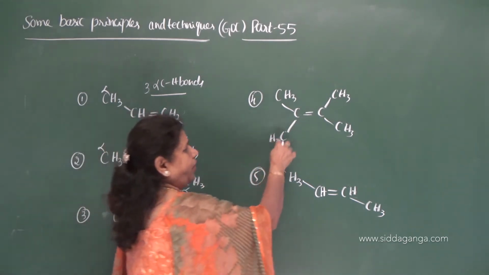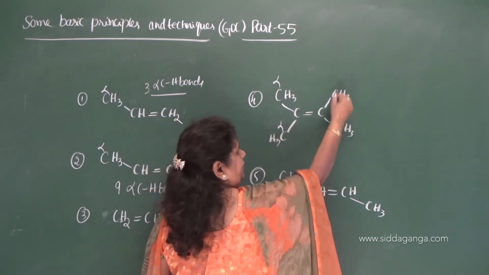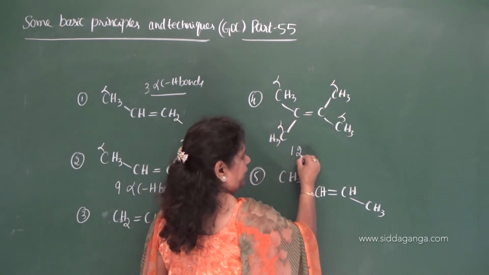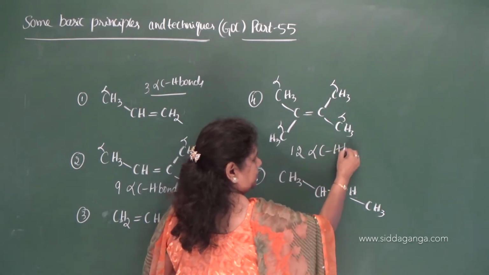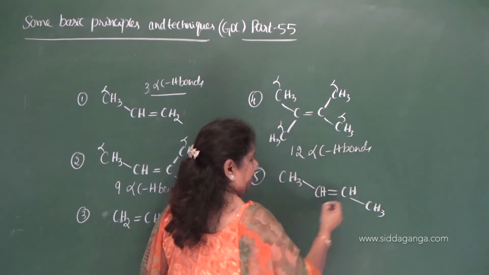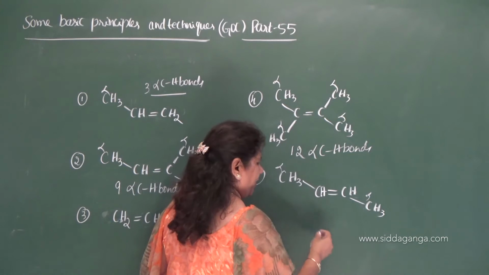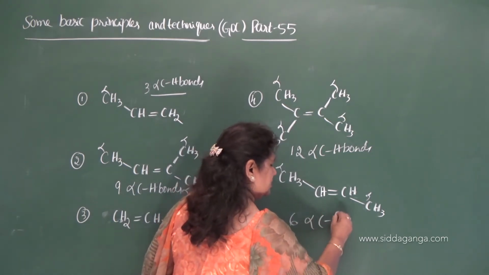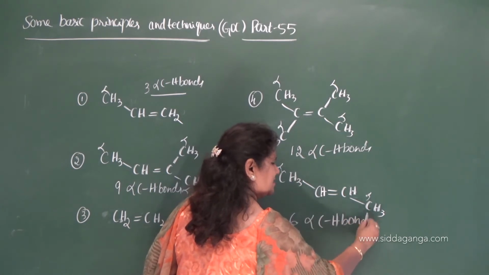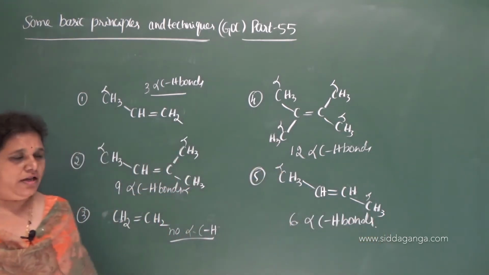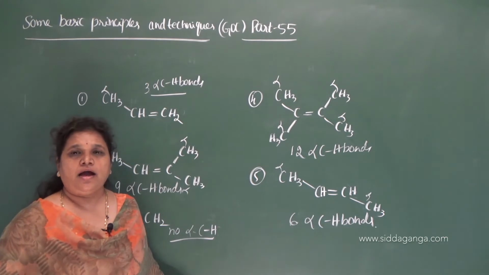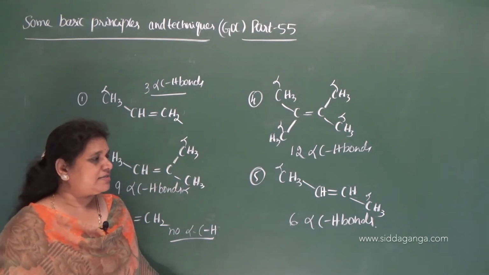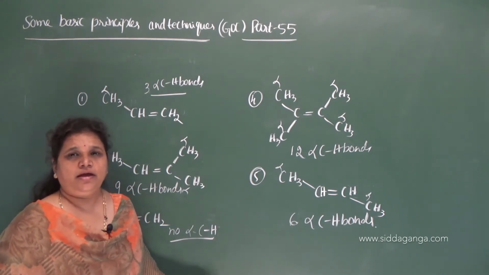And here 1, 2, 3, 4 means 12 alpha CH bonds, and here 2 alpha carbon atoms means we have 6 alpha CH bonds. As the number of alpha CH bonds increases, definitely hyperconjugative structures increase and stability also increases.